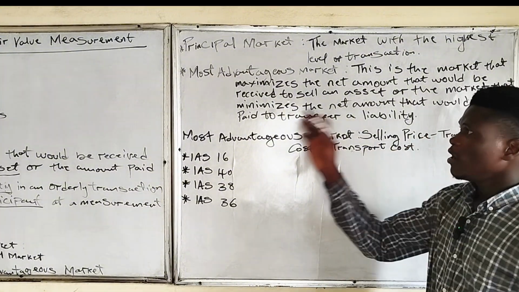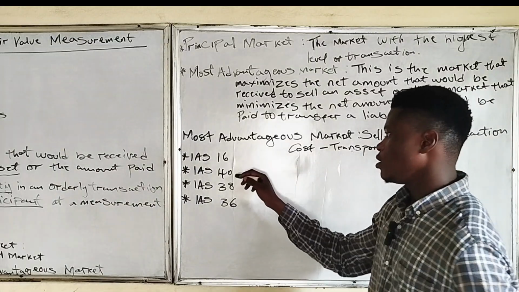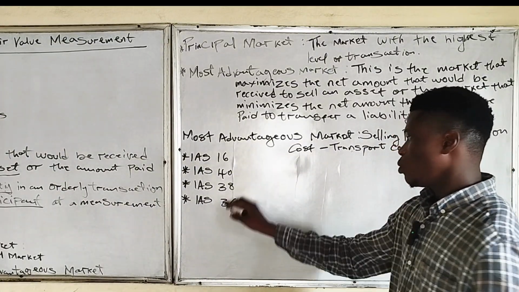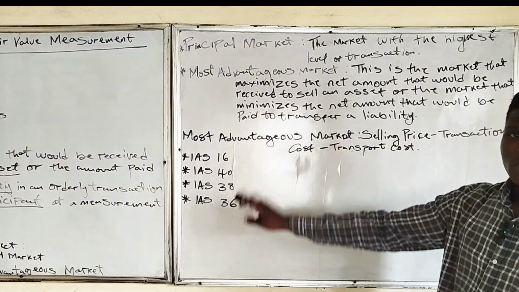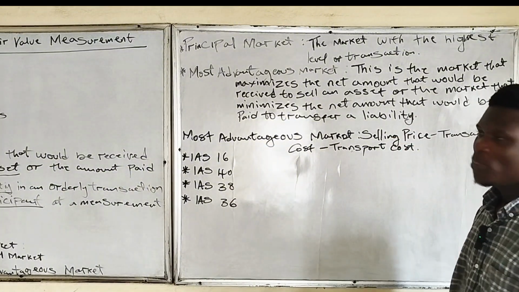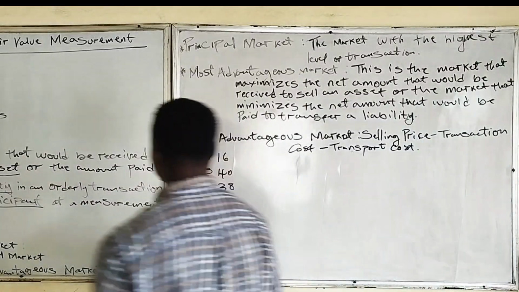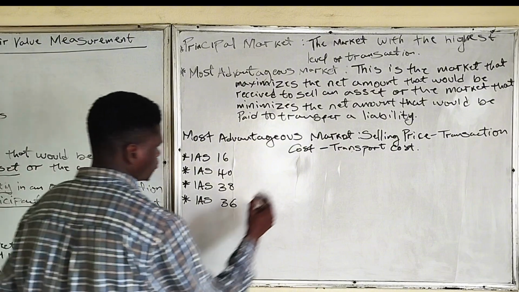IFRS 13 relates to these assets: PPE, investment property, intangible assets, and impairment of assets. We are yet to do impairment of assets, but we're coming to it. It is not limited to this. There are still many more that are related to IFRS 13. So I can just bring this out from many. And then the measurements.